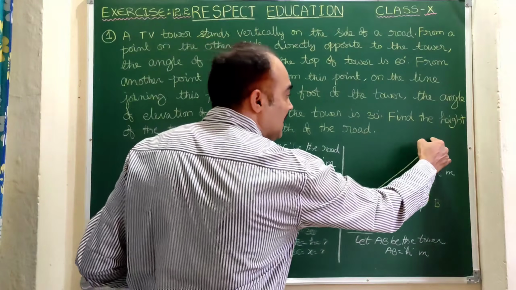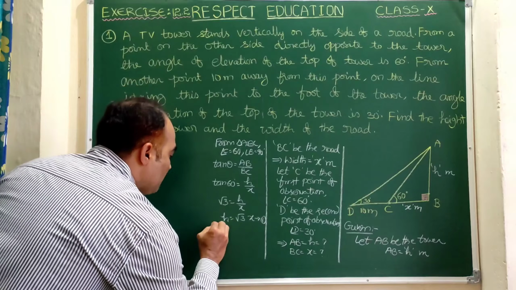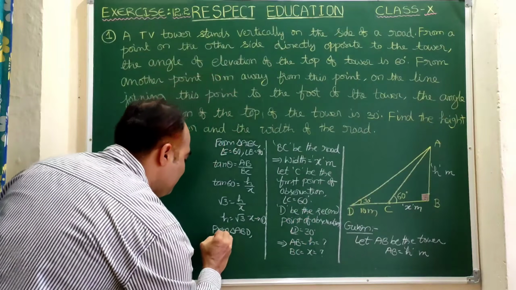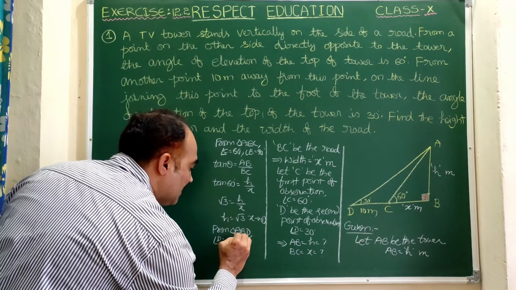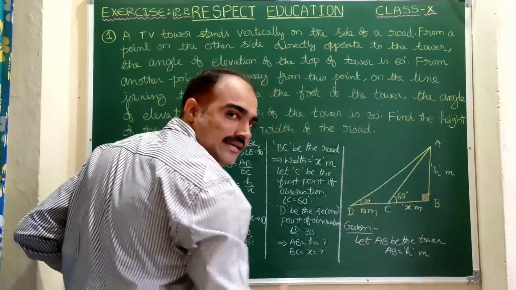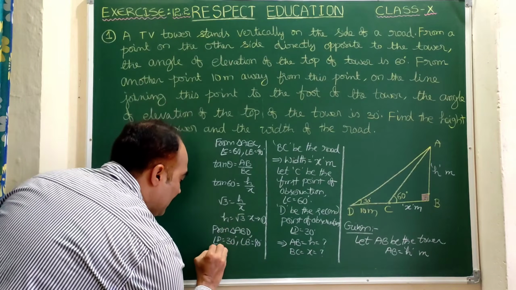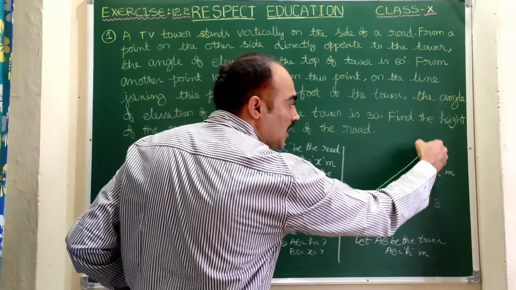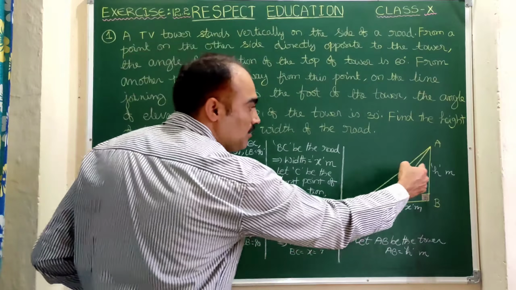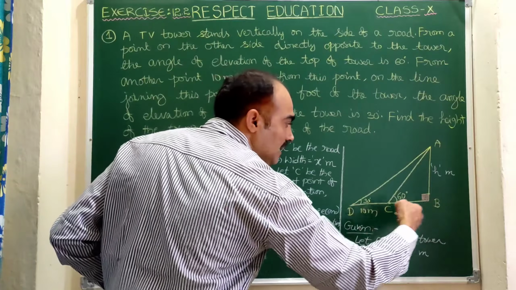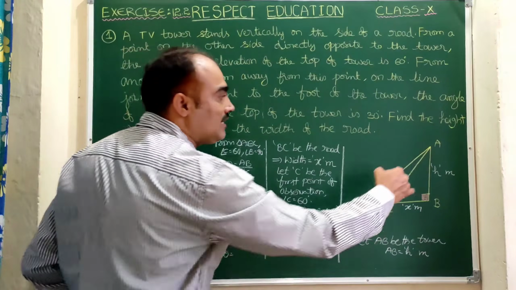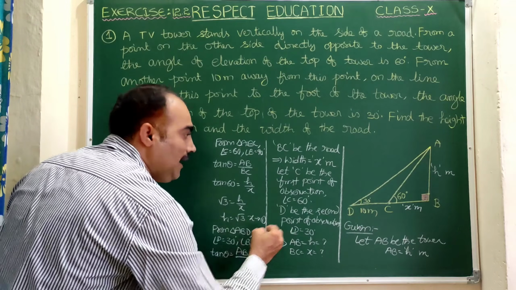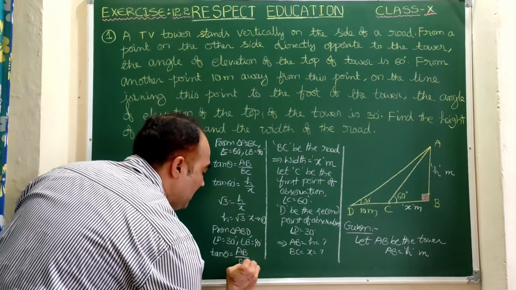Now let us consider another triangle, that is triangle ABD. From triangle ABD, angle D is equal to 30 degrees and angle B is, as usual, 90 degrees. Let us apply tan theta again. Tan theta is equal to, in triangle ABD, AB is the opposite side to 30 and the complete BD is taken as the adjacent side, because we are taking the complete triangle ABD. So we can write AB by BD.